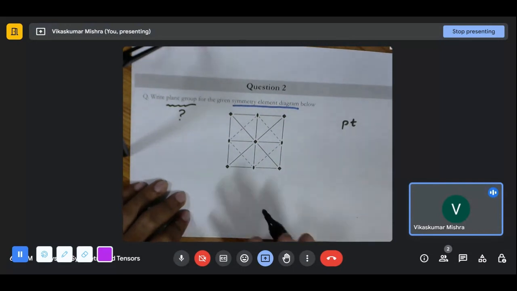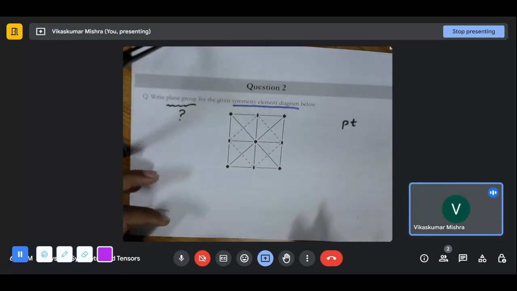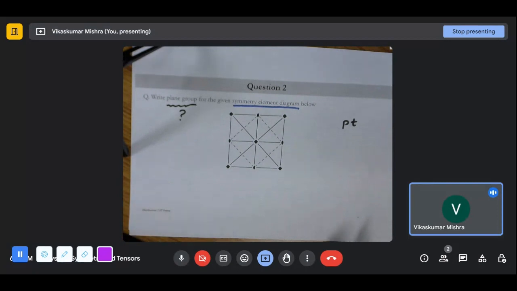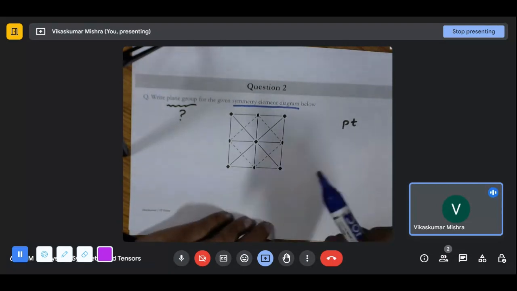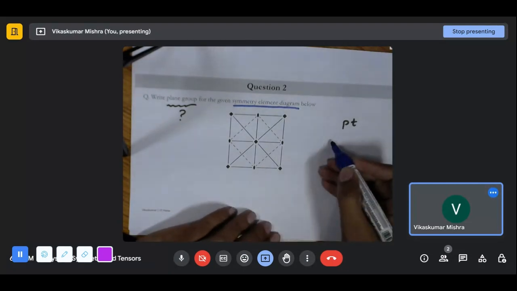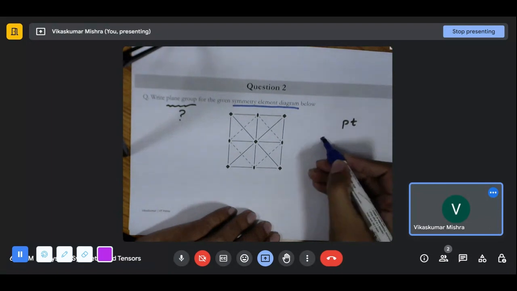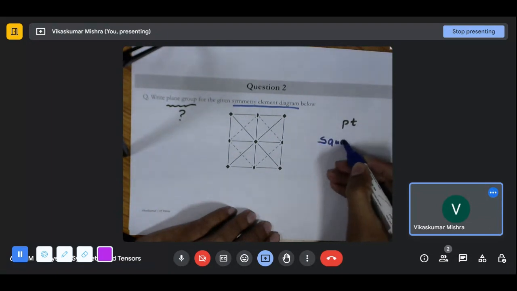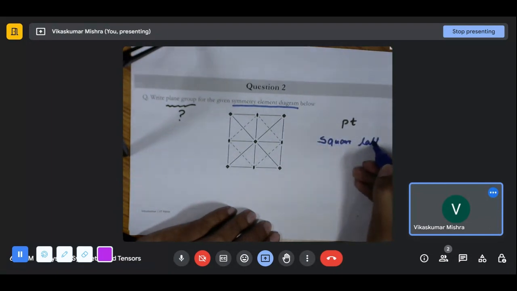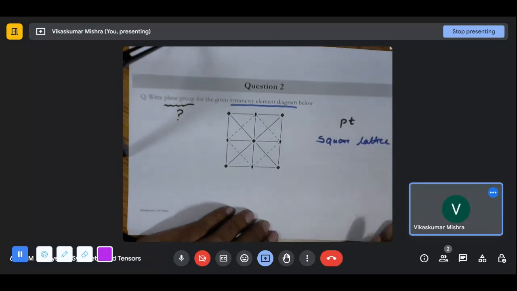How are we going to find the plane group? We'll stick with our same fundamentals. We'll find the viewing directions and we'll see what symmetry is present in that particular viewing direction. What information we have extracted till now is that this particular symmetry element diagram is of the square lattice, right?